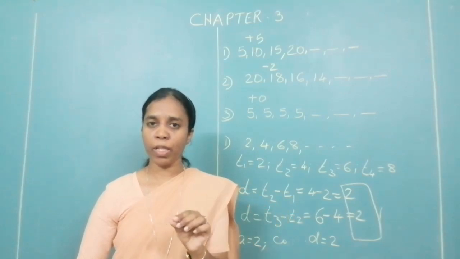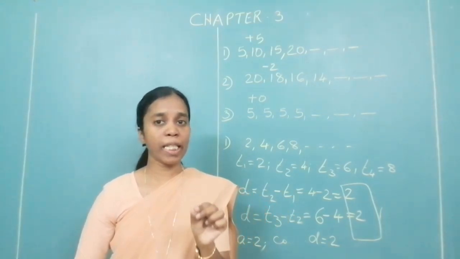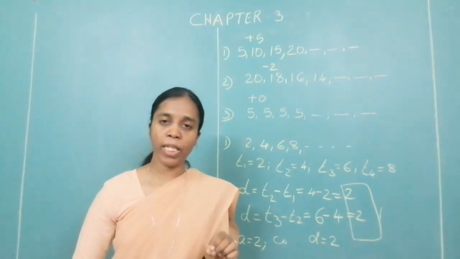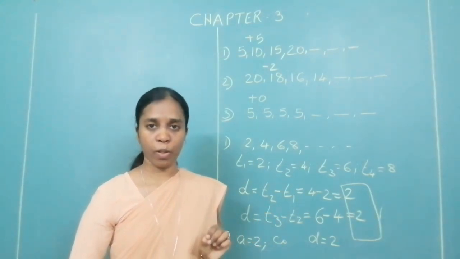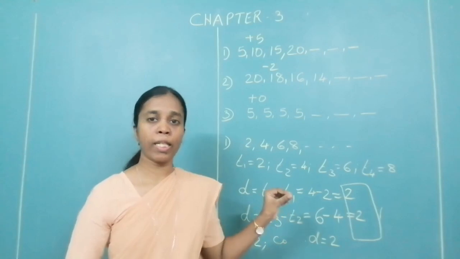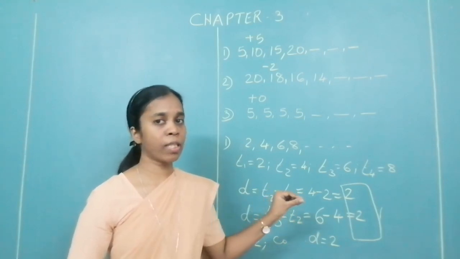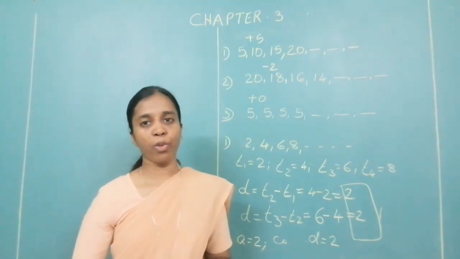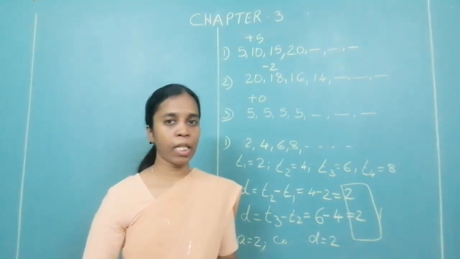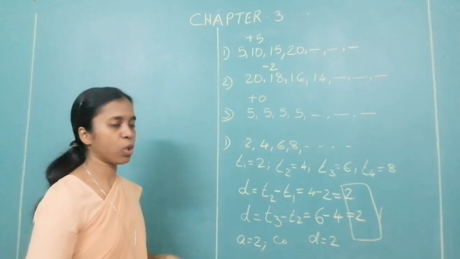So you have to mention that the common difference is constant. Then only you can say that the given sequence is an AP. Otherwise you cannot say. So that word is very important, that the common difference D is equal to whatever is constant. Therefore the given sequence is an AP. So this is how you solve it.